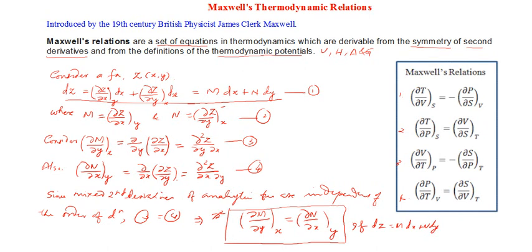So now I think you will be able to revisit the definition of Maxwell's relations and try to understand it. So let's see what it says. Maxwell's relations are a set of equations in thermodynamics which are derivable from the symmetry of second derivatives. Where comes the symmetry of second derivatives? In equation 3 and 4 comes the symmetry of second derivatives. Equation 3 and 4 we have equated, that is, mixed second derivatives are equal. Symmetry means they are the same, they are equal. Symmetry of mixed derivatives, and from the definition of thermodynamic potentials.